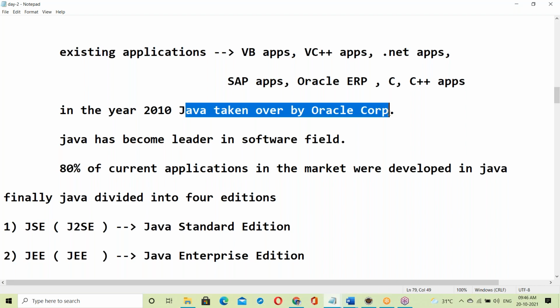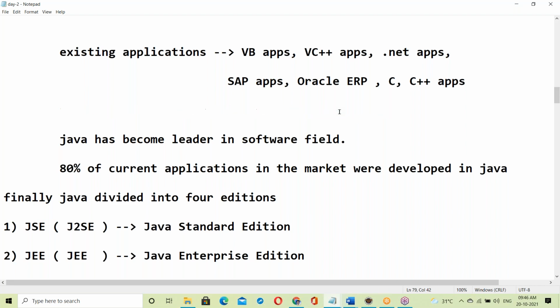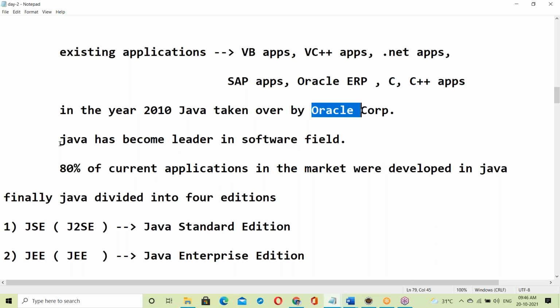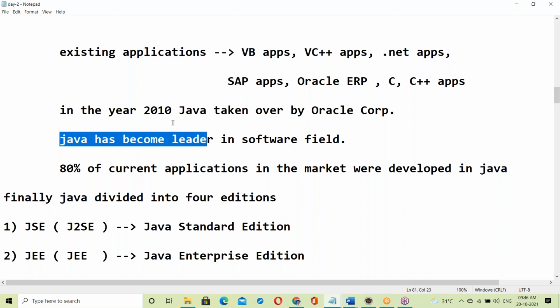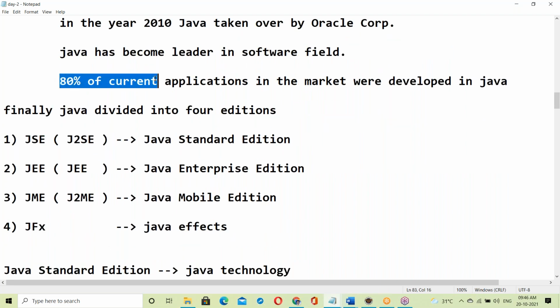Java was taken over by Oracle Corporation. Now it is with Oracle Corporation. So Java has become the leader in the software field. By the year 2010, it's the leader. Now 80% of current applications in the market are developed in Java.